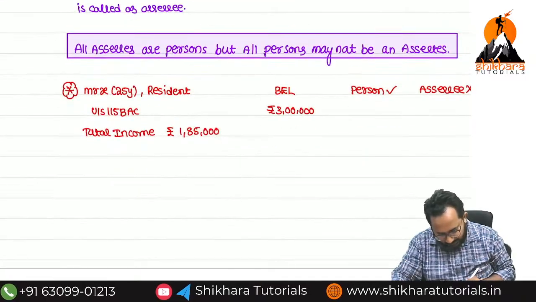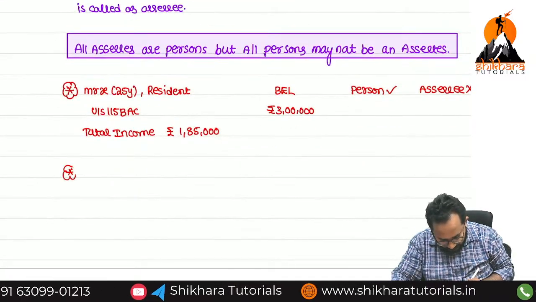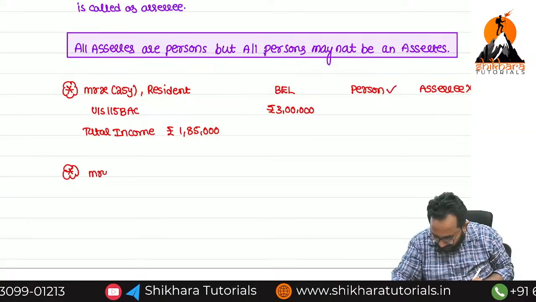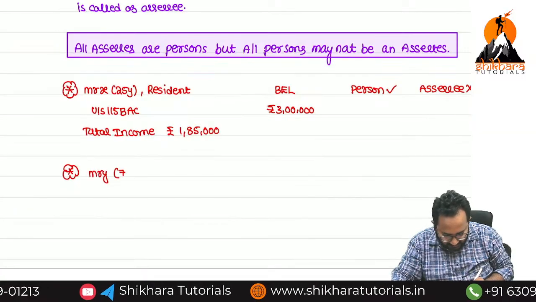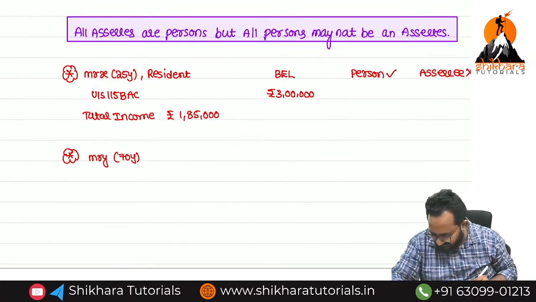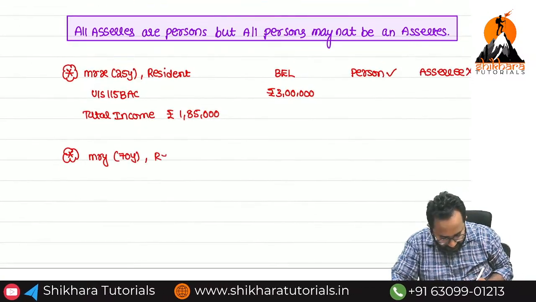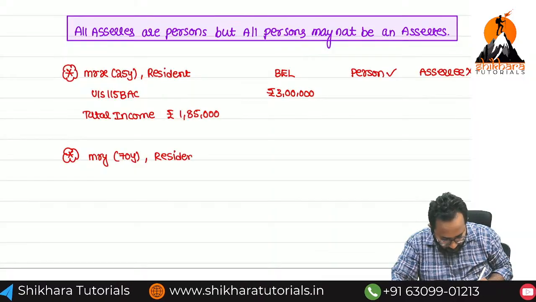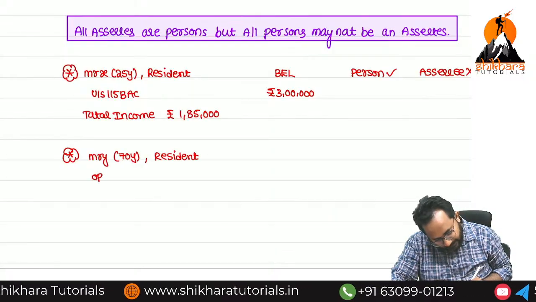Shall we take one more example, the last example for this? Mr. Y is 70 years old. How many years? 70 years. And he is a resident. He is following the optional tax regime.